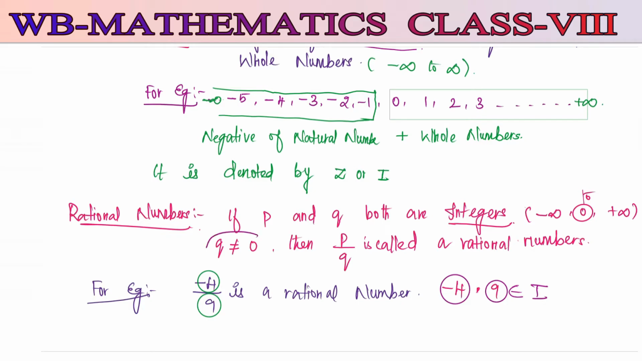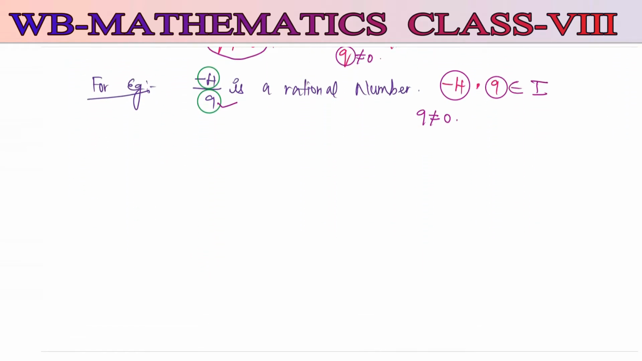Now here the second condition: Q should not be equal to 0. It means that the denominator 9 should not be equal to 0. Keep in your mind always, whenever you represent rational numbers in the form of P by Q, this Q should not be equal to 0. This we call a rational number.